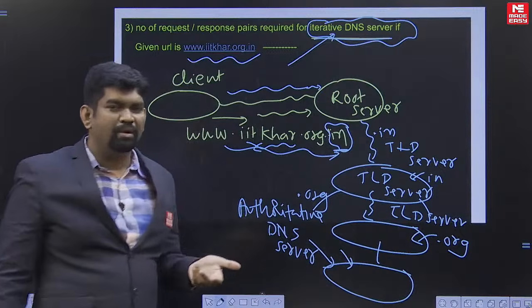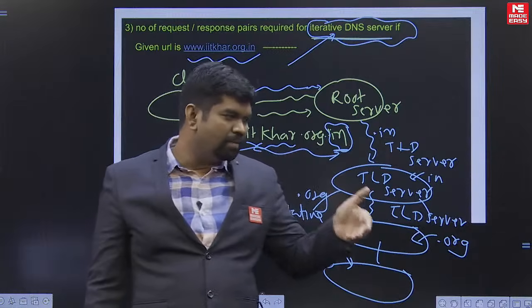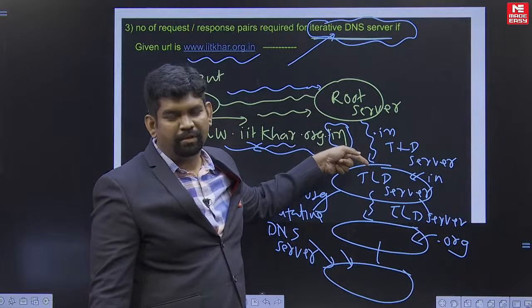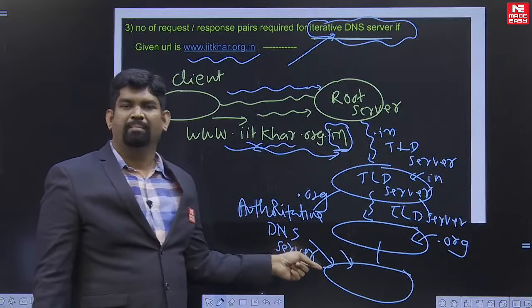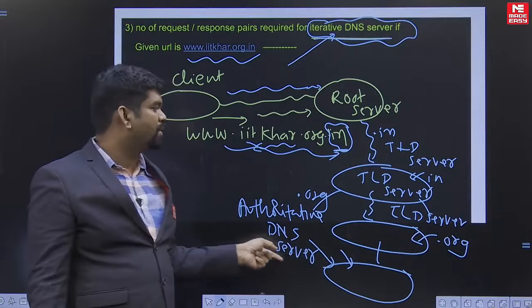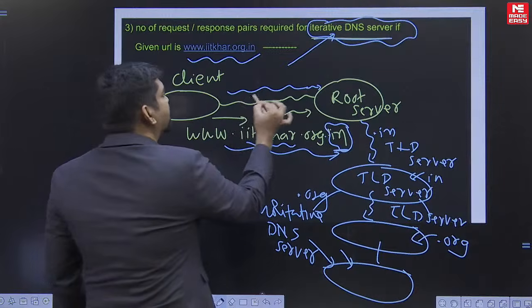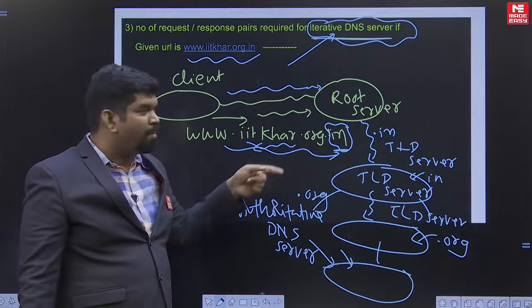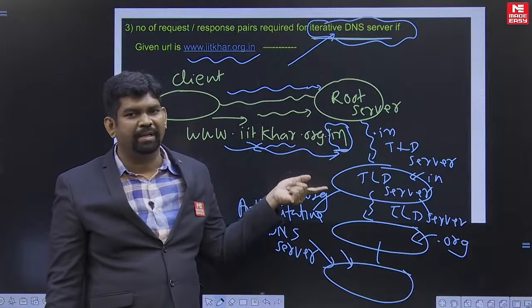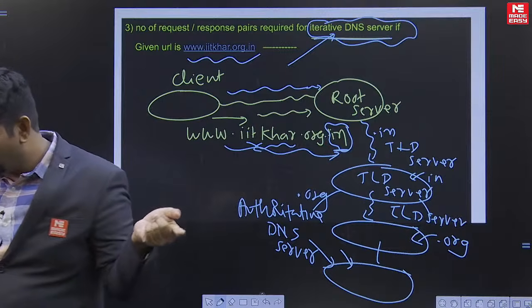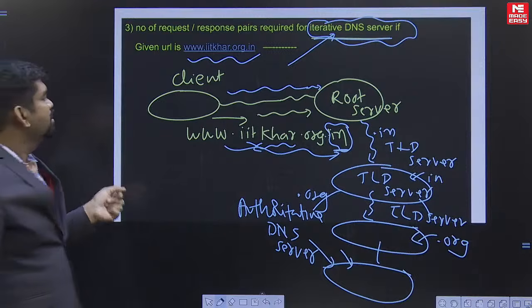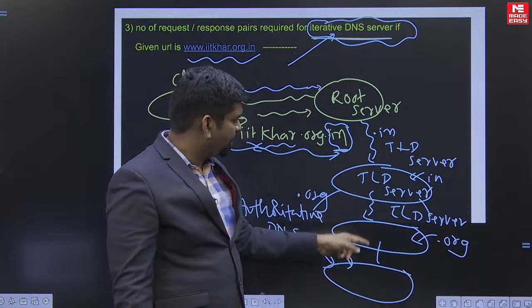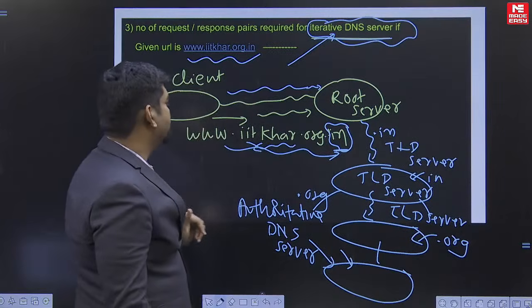Yes, what is the meaning of iterative? When you have given the input, that particular input is taken as the output, and again it is forwarded until you get the particular IP address. If you send a request and get a response immediately, you can call this one request-response. But here you can observe that the root server is not giving any reply. Understand? Good. So you can observe how many requests and replies: 1, 2, 3 and 4. So collectively 4 request and response.